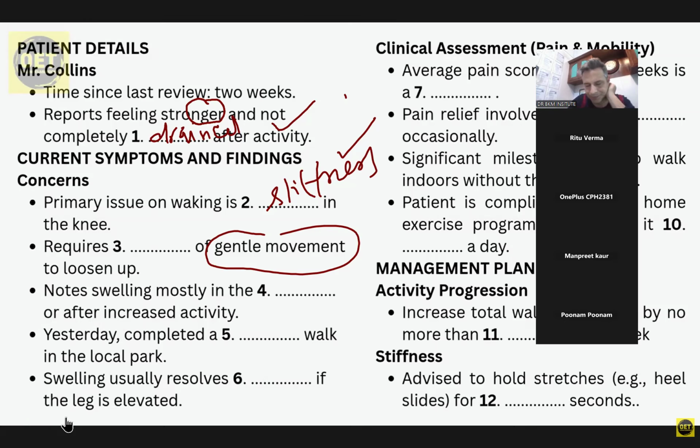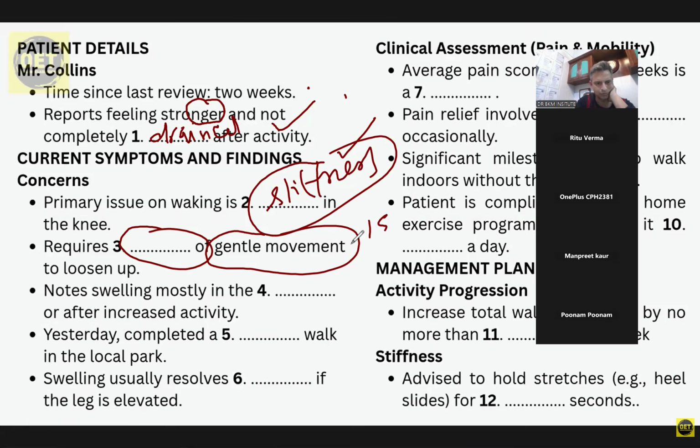Okay. Right, so the first thing is the stiffness. Every morning when I first wake up, my knee feels incredibly stiff. It takes a good 15-20 minutes of gentle movement before it starts to loosen up. 20 minutes. It's not painful, not really, but it's quite restrictive.